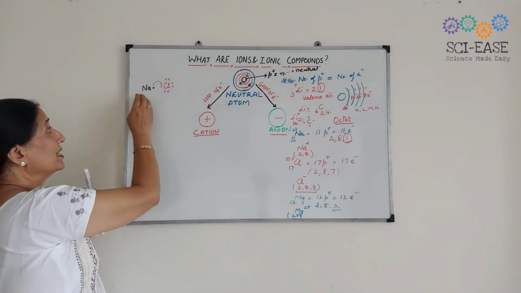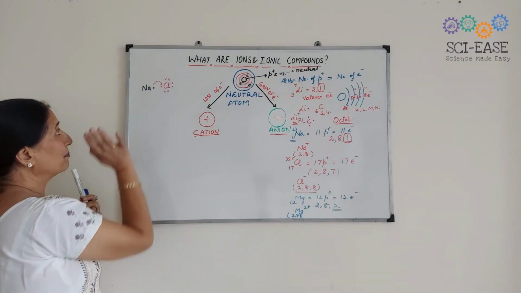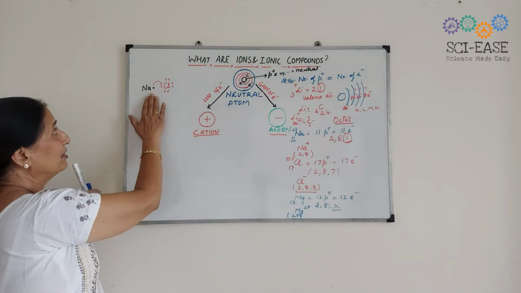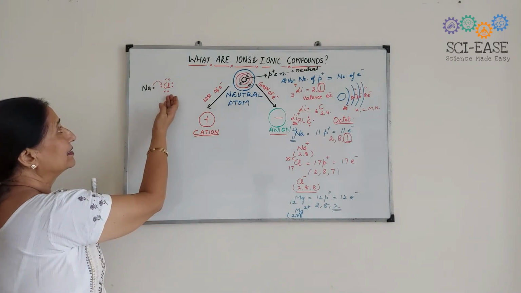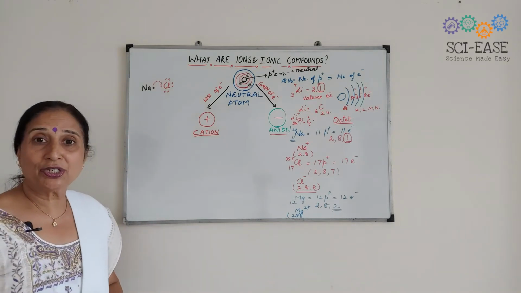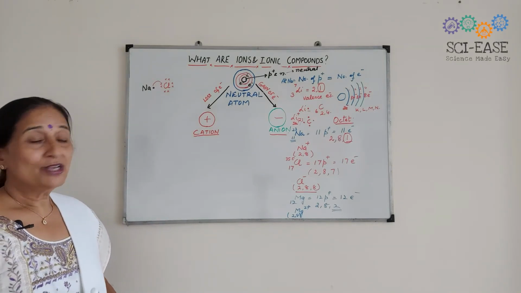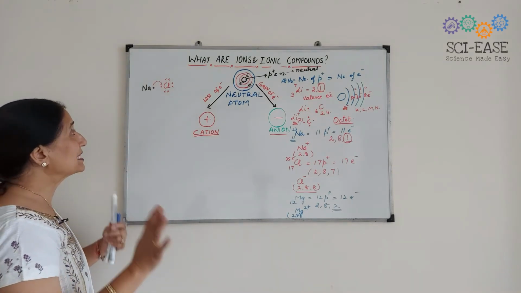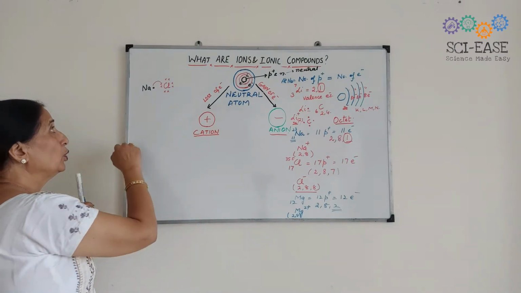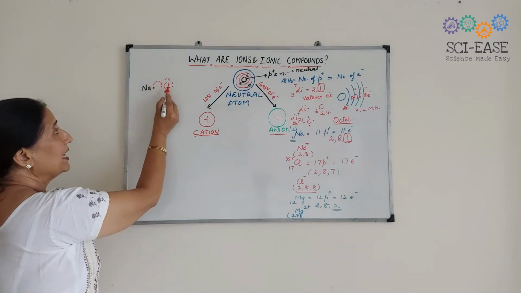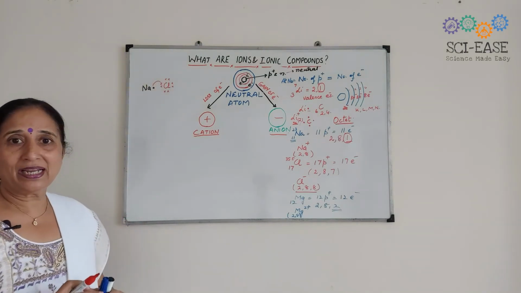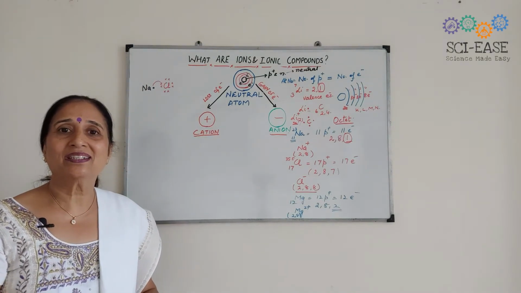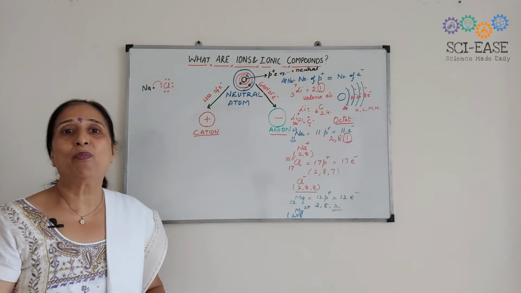In this way, the octet of sodium is complete and it will now have the configuration of neon, and here chlorine will acquire the configuration of argon. So both of them will be stable by losing or gaining the electron. This is the transference of electron, and this will result in the formation of ionic bonding.